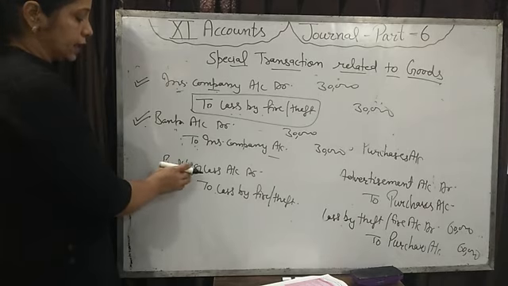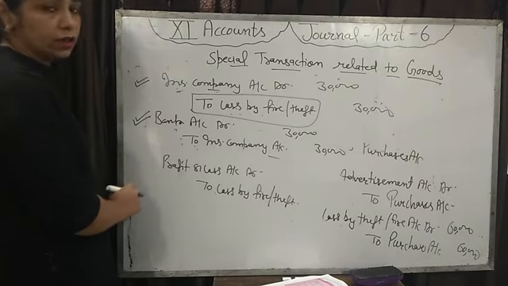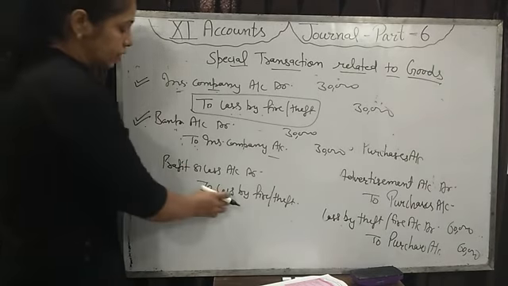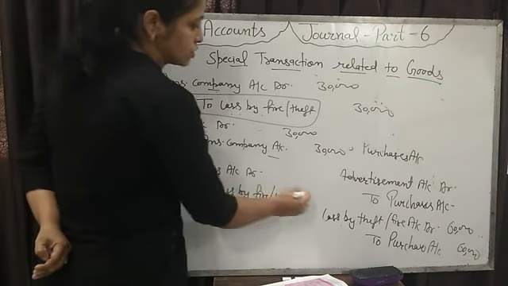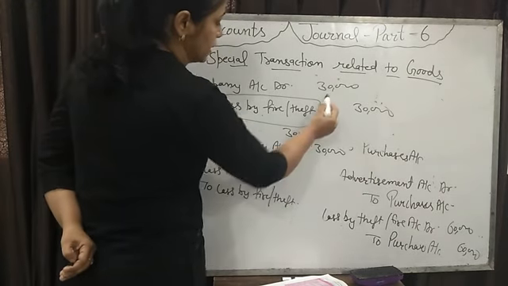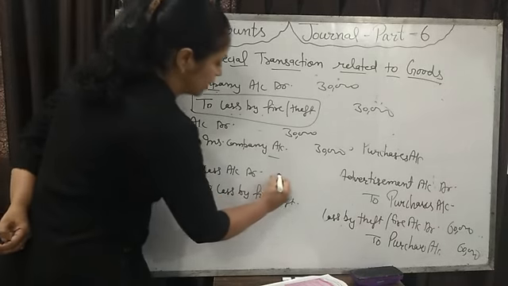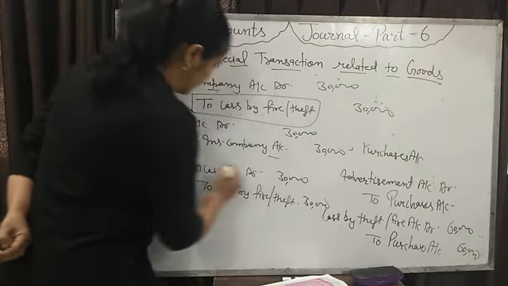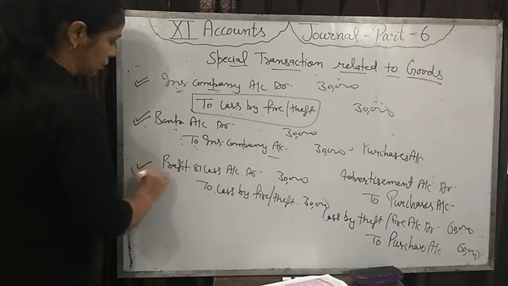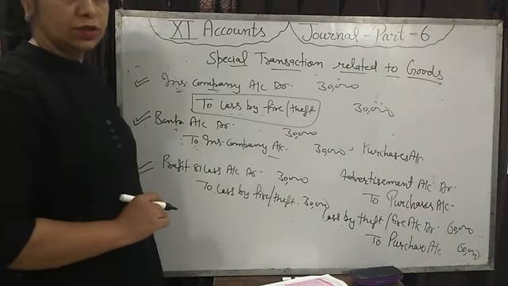While calculating at the end of the year, we will make the profit and loss account. Then that loss we will transfer to the profit and loss account. How much loss do we have to suffer? Out of 60,000, the insurance company has paid 30,000, and we have to suffer a loss of rupees 30,000. Then that amount we will transfer to the profit and loss account. Okay.